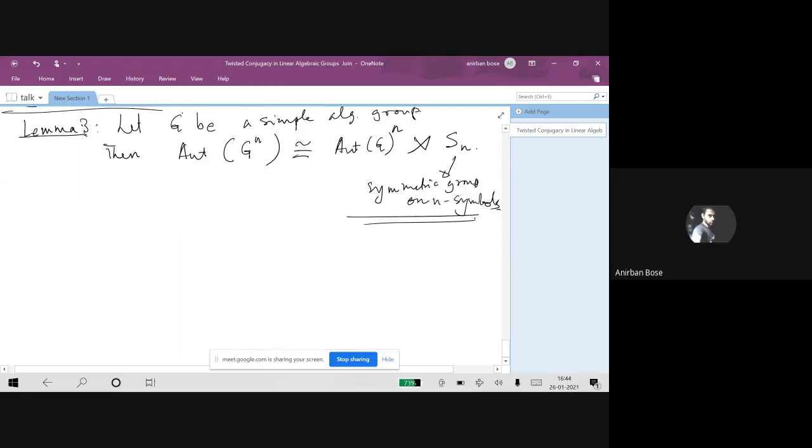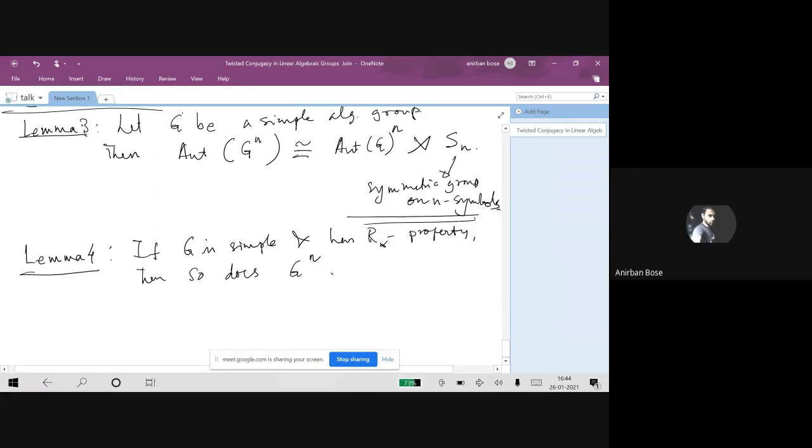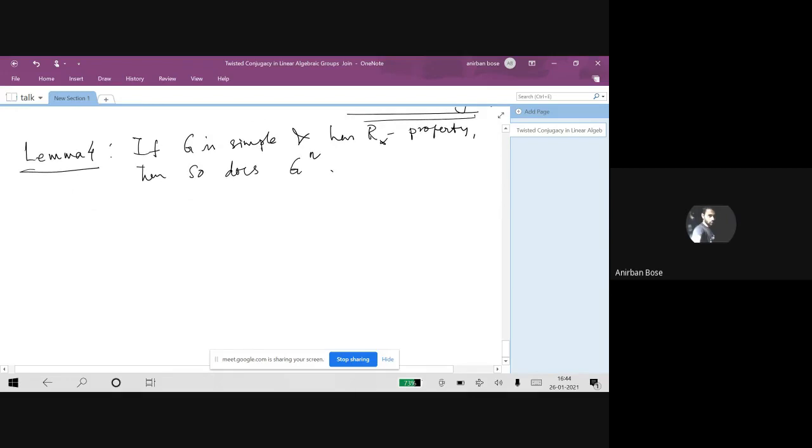This is important because as a consequence of this, one can deduce the following thing. If G is simple and, let us assume that G also has the R infinity property, then so does G to the n. This will be a consequence of this lemma and some nice computation.